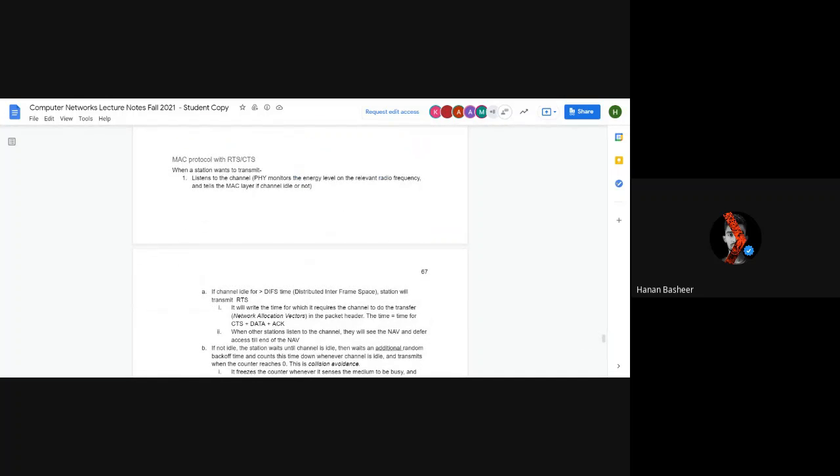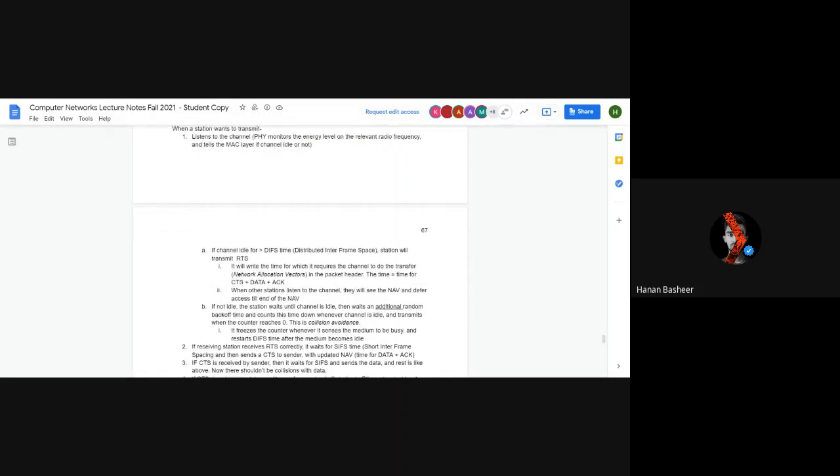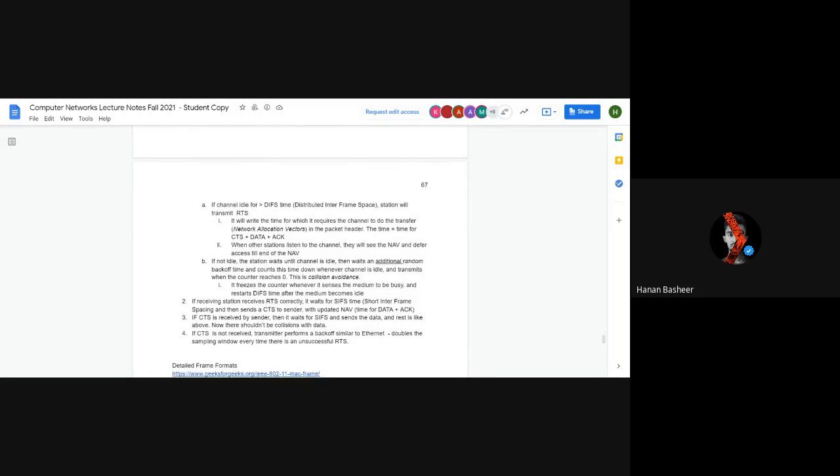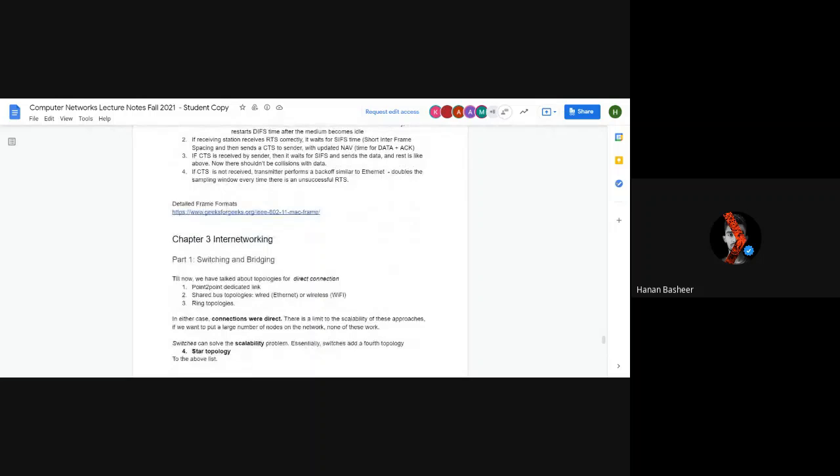Then the MAC protocol with RTS/CTS. Here a packet is sent beforehand that tells everyone to keep quiet, and then it will start transmission, and after receiving, it will send back an acknowledgement that it has received the packets.